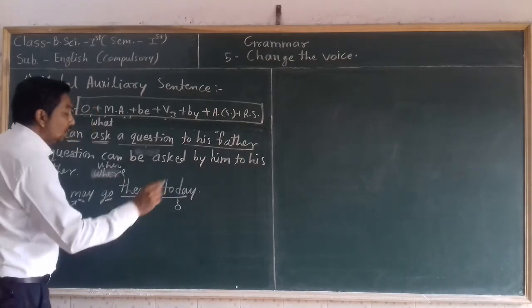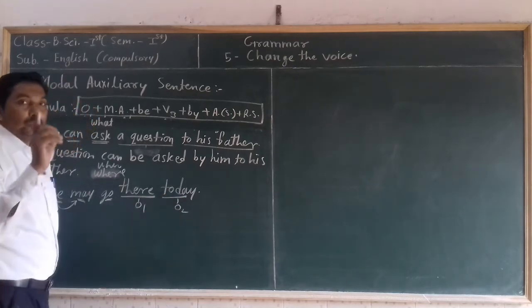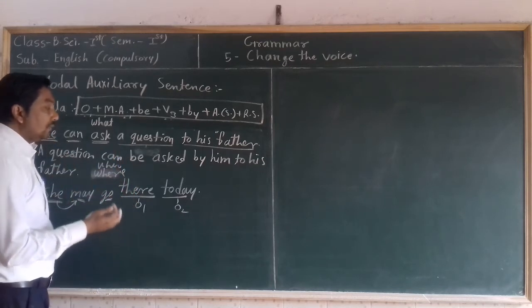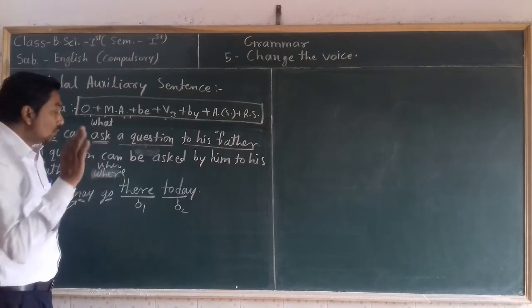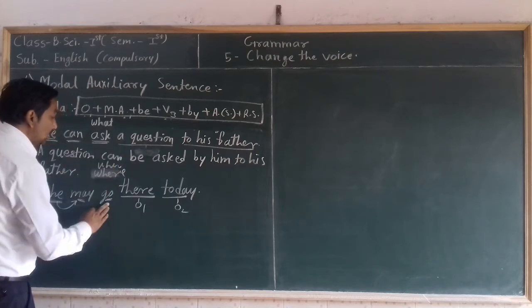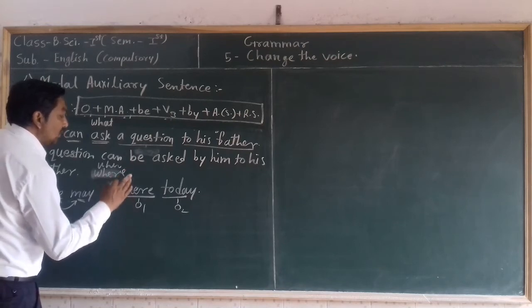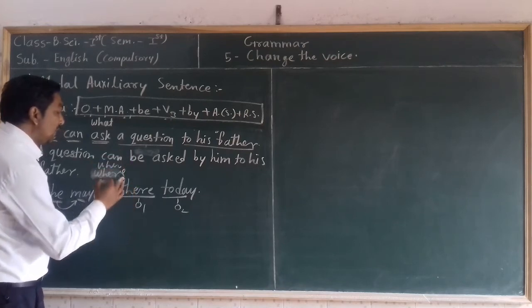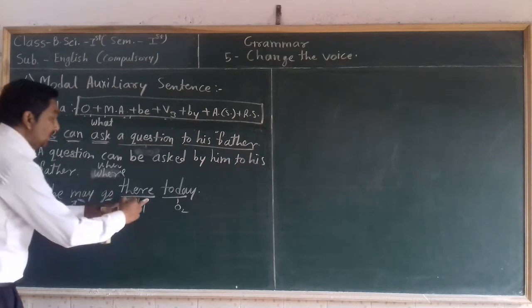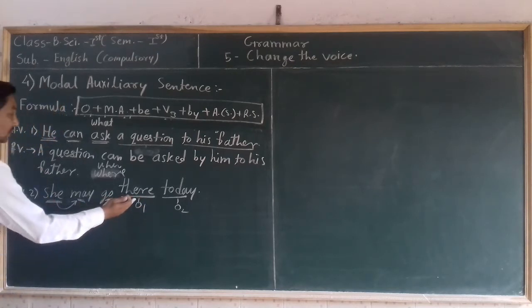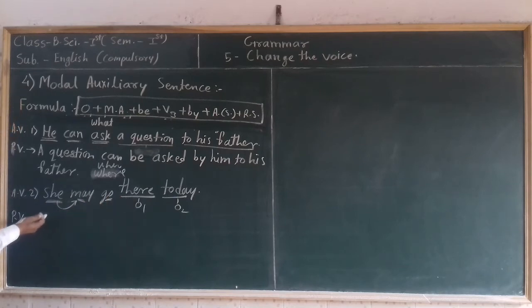So we get two answers. How can we identify which one is the correct one? Always remember, the answer which comes first after the main verb is the main object of that sentence. So take this object at the starting of the passive voice, and this object is going to be subject in the passive voice. There.